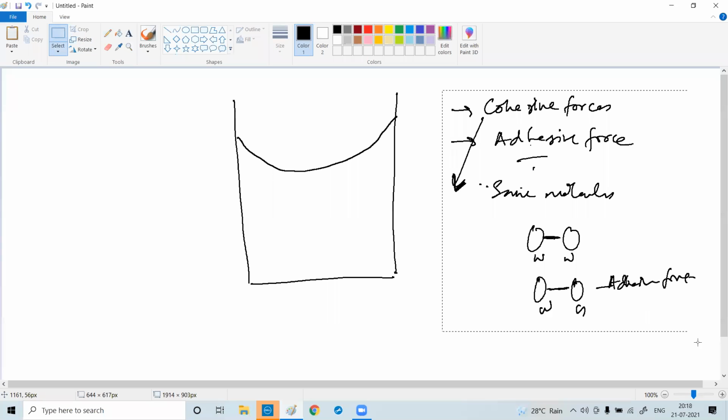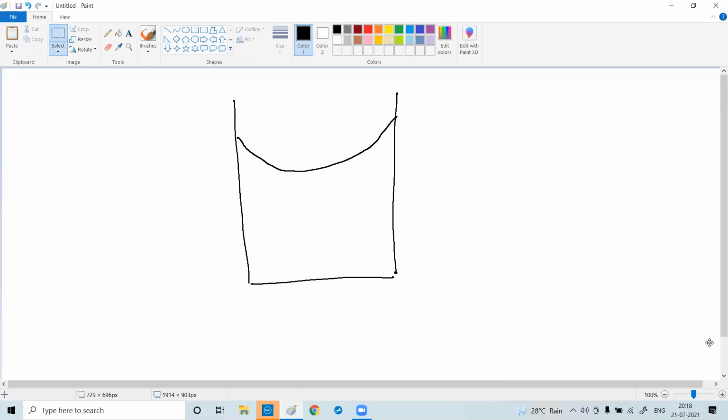The concept of cohesive force and adhesive force comes into the picture. So in the water, what happens? I will tell you what exactly happens. The molecules experience both cohesive force and adhesive force. Which molecules? The water molecules. I will take a water molecule here, and there is a solid molecule.